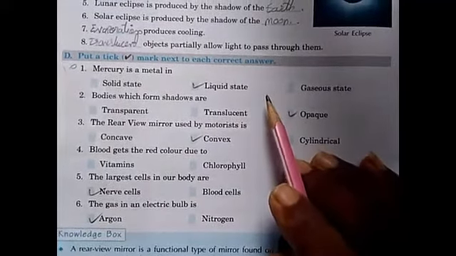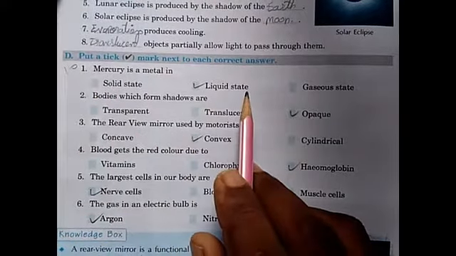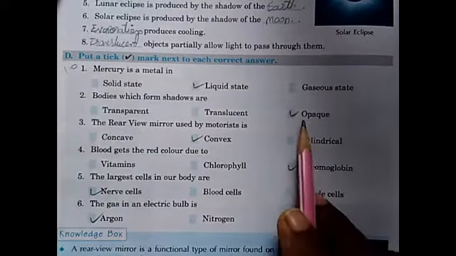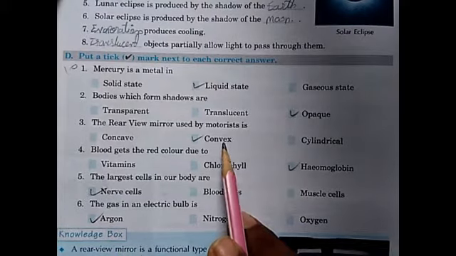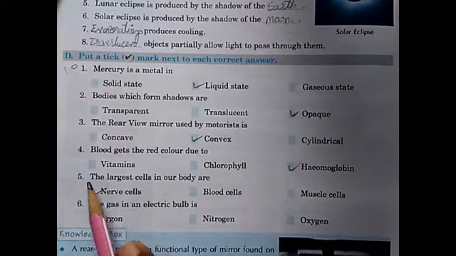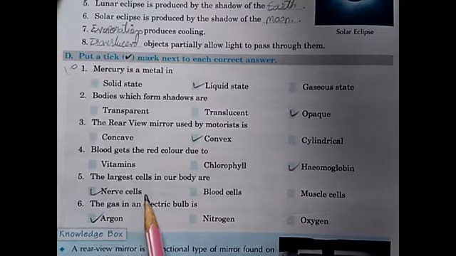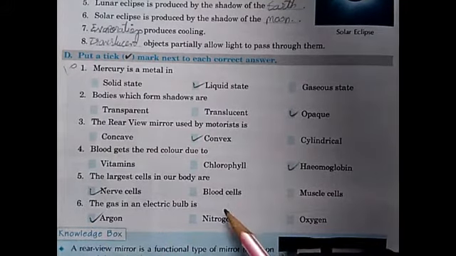Then D. 1. Liquid state. 2. Opaque. 3. Convex. 4. Hemoglobin. 5. Nerve cells. 6. Organ. These are the answers. Mark and learn.